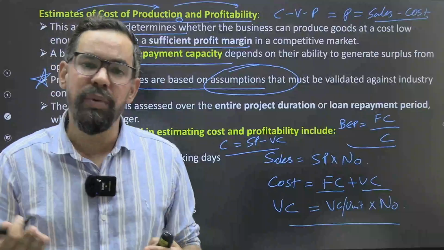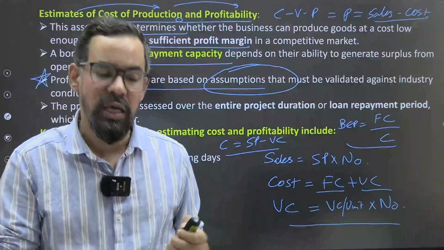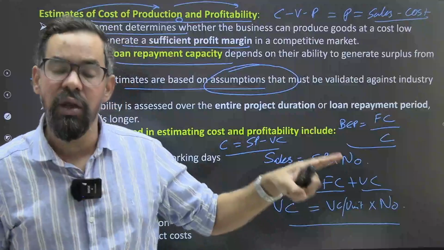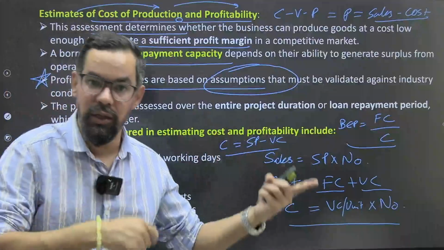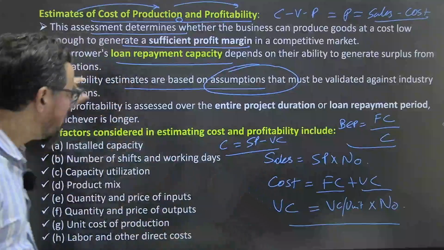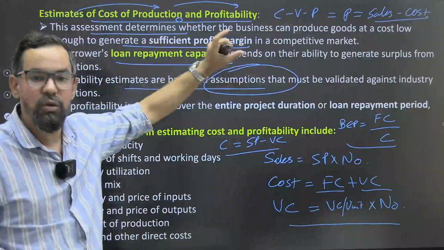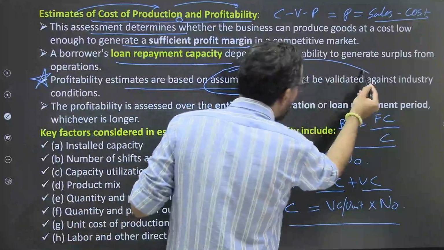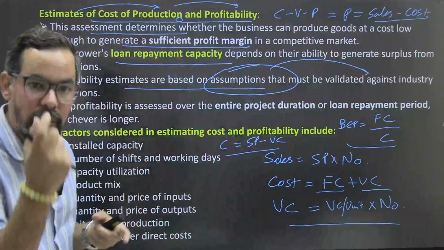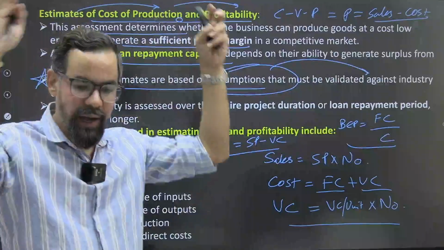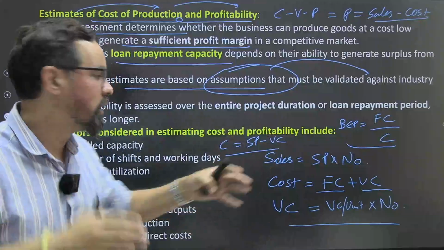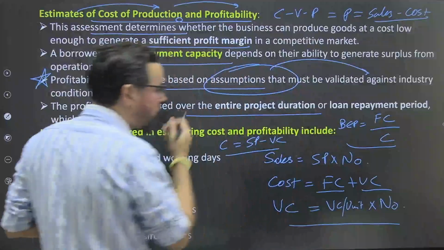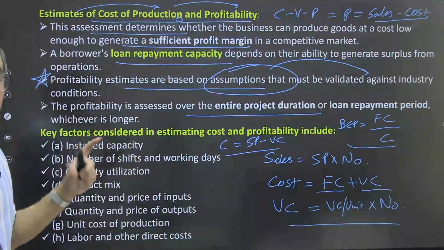That means that company is going to make some sort of losses, and if company will make losses, that means their financial health will come down and there is a risk in the repayments of loan and all, ठीक है। So these assumptions, whatever assumptions are being given by the company, as a banker we have to validate those, we have to compare with the industry or even the entire analysis of economy and others, ठीक है।